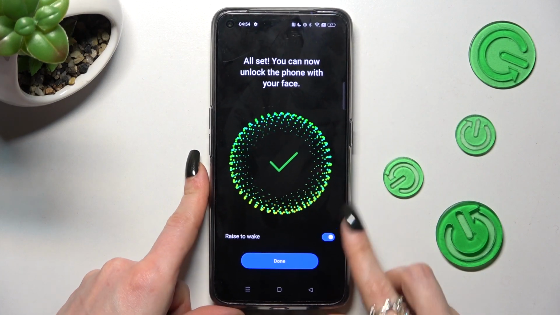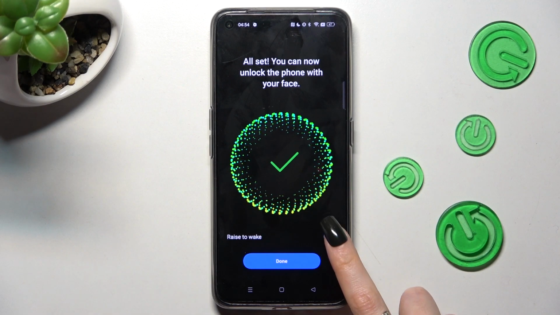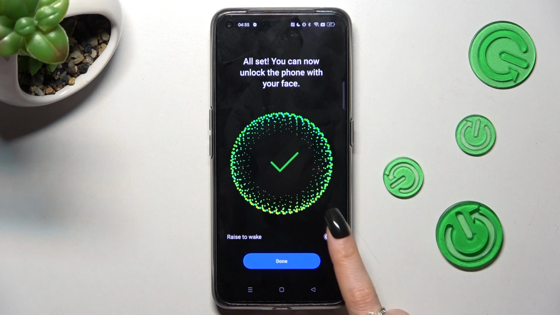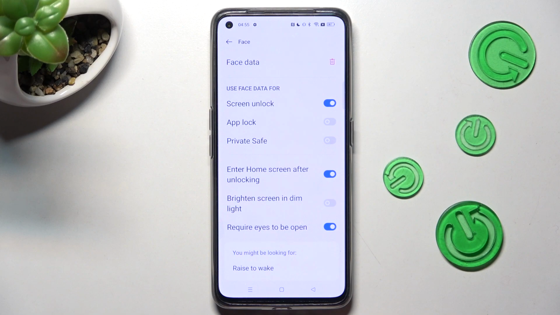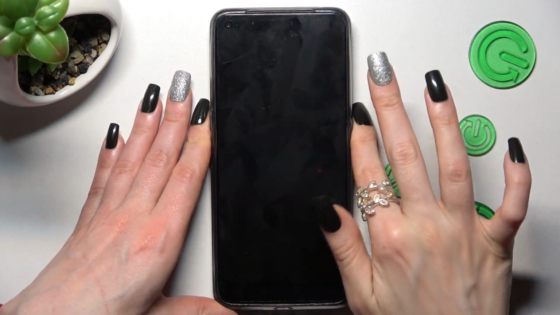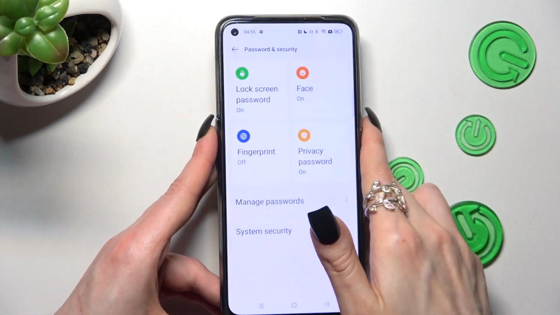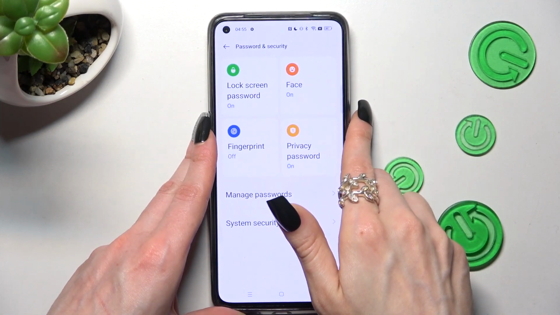From here, you can switch off or on Raise to Wake feature by clicking on this switch. Then click on Done. Now adjust all of those options however you wish though. And as you can see, when I switch off my screen, then switch it back on, Face Unlock is now working properly.